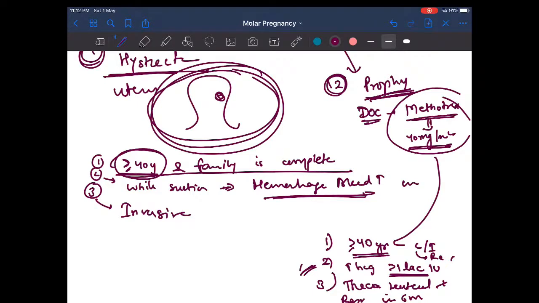Okay, those we have discussed. If methotrexate is not available, we can give actinomycin D, but it's not needed to know.